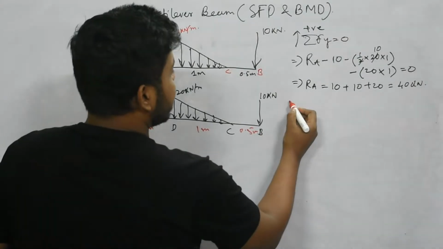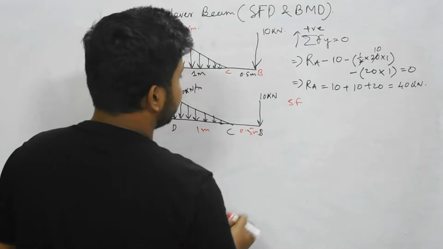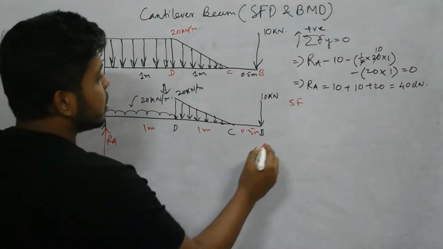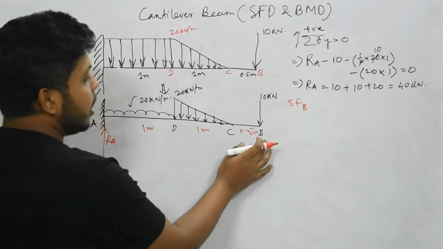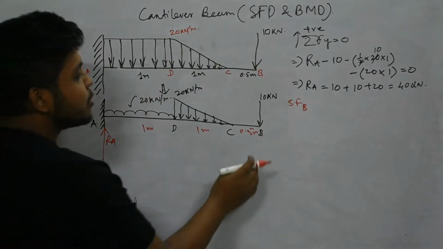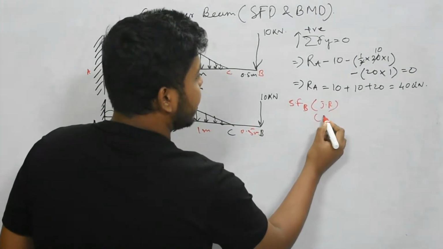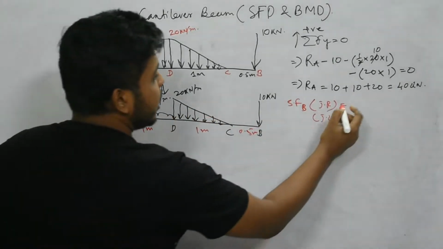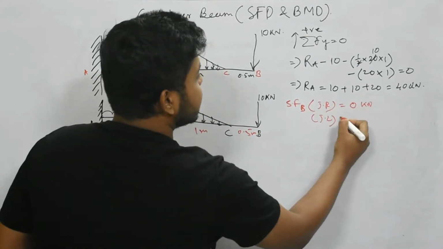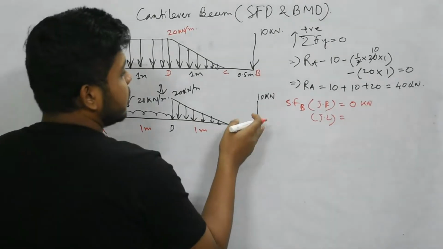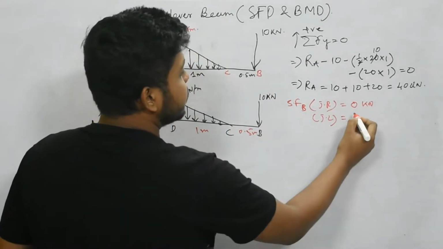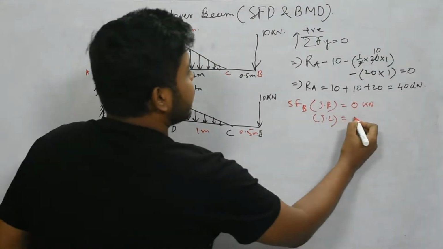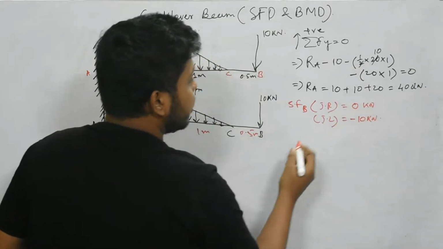Now we will find out the shear force and the bending moment. From right to left, first consider the point, so SF at B. As B has a point load, we'll have two values, one just right and one just left. Just right of B there will be no effect of load, so the value will be 0 kilonewton. Just left of B the whole effect will be considered, that means 10 kilonewton, but as it acts in the downward direction, the value will be minus 10 kilonewton.